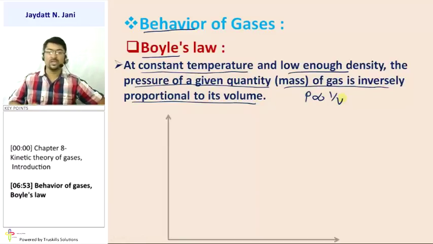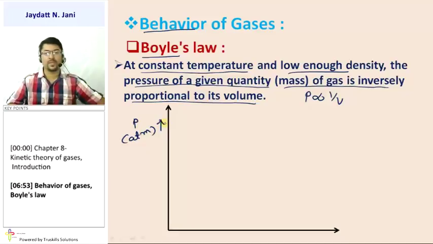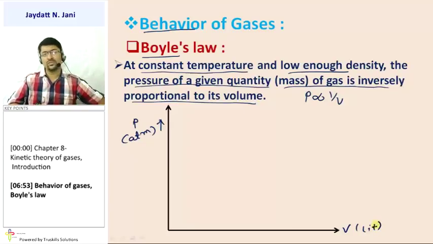Here this graph has pressure, in atmospheric pressure, in the upward direction. On the x-axis there is volume, in liters. Here we have two types of graphs: one is an experimental graph, the other is a theoretical graph.